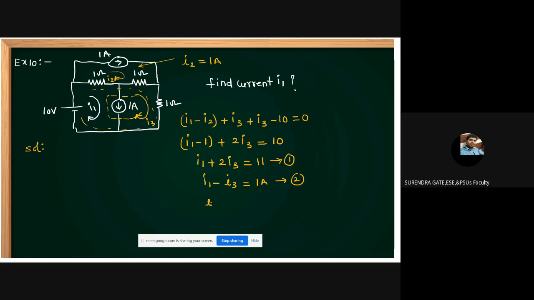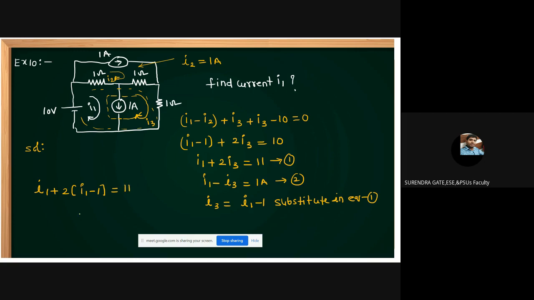And now from this I want I1, that's why I3 equal to I1 minus 1. You substitute in equation 1. Then what can you get, friends? This is I1 plus 2 into what is I3? I1 minus 1 is equal to 11.